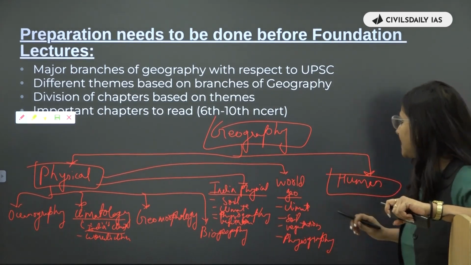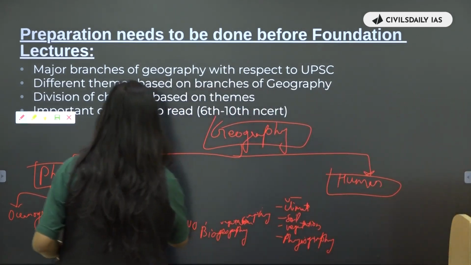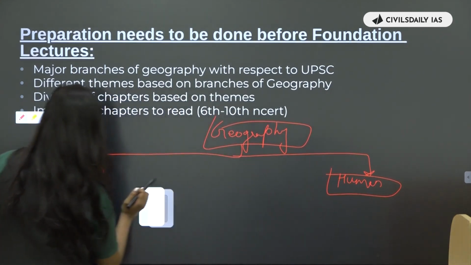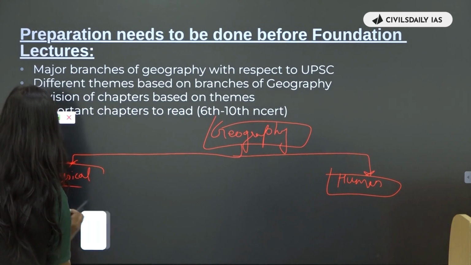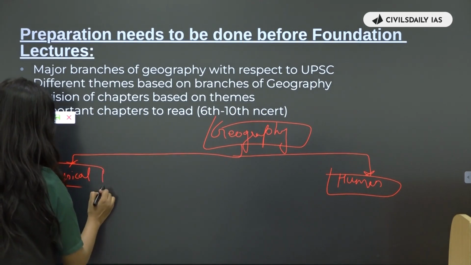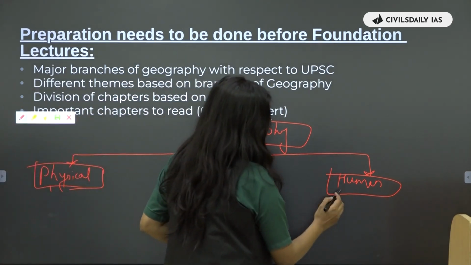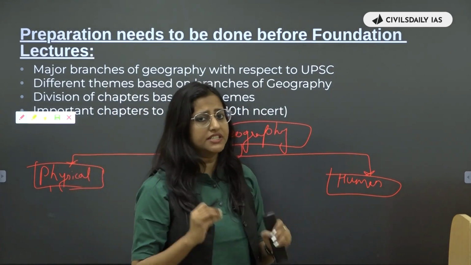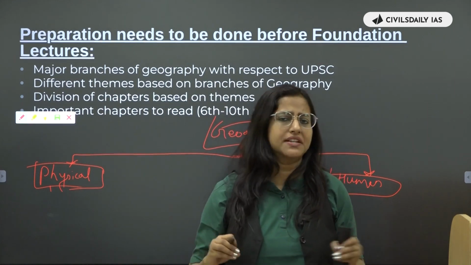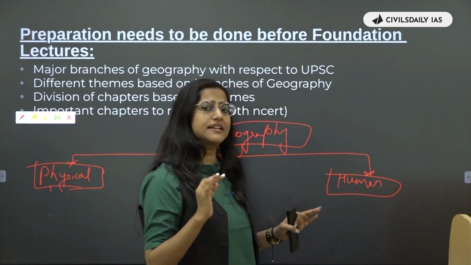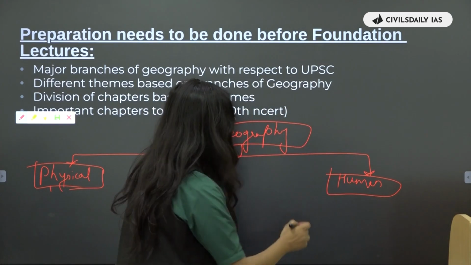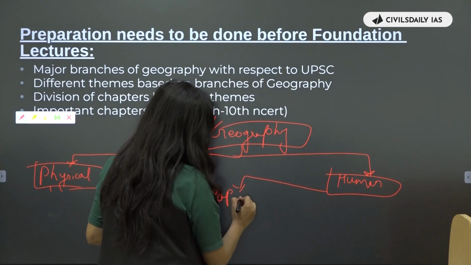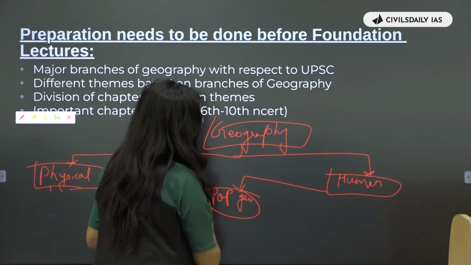अब human geography के अंदर अगर हम देखें, then within this human, we read about the distribution of population, density of population and several other things. So that is basically we are studying about the demography of a particular area. So that will become part of population geography. Okay.